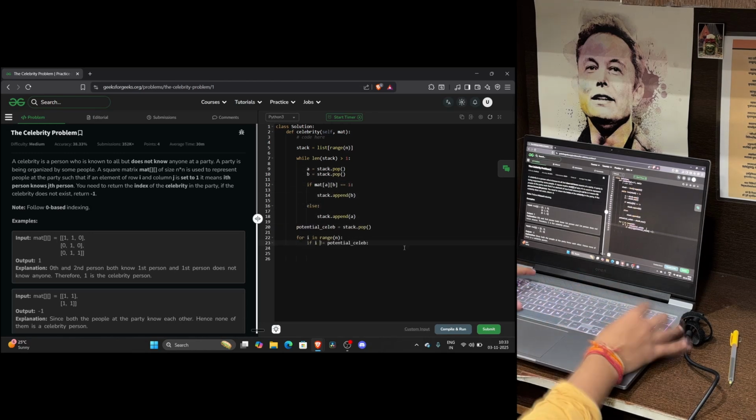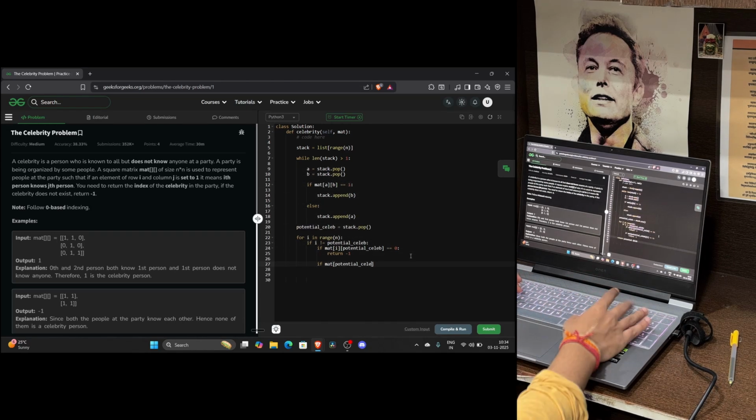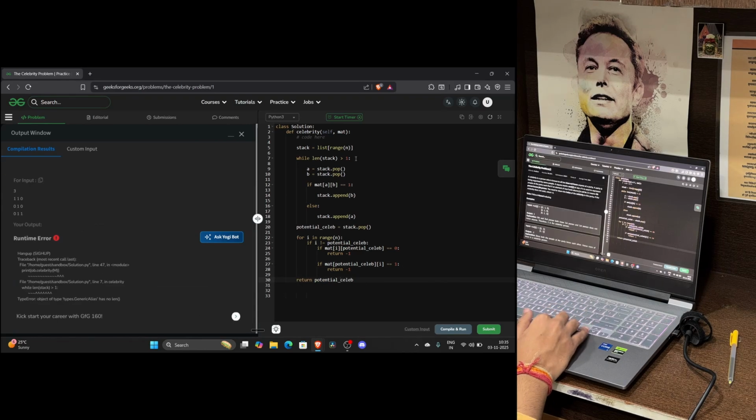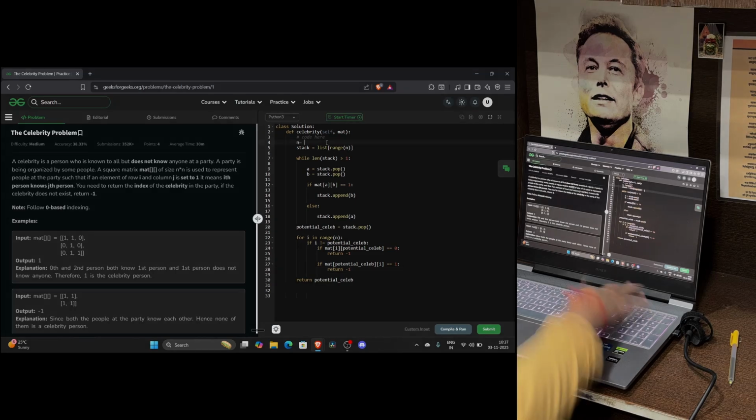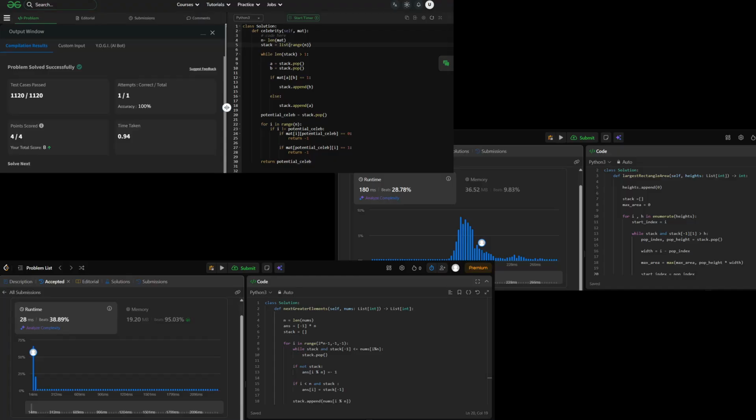The final, crucial step is to verify this candidate. Check their row to make sure they know no one, all zeros, and their column to make sure everyone knows them, all ones. As you can see, the code ran and got accepted. And that was all for the DSA part of the day.